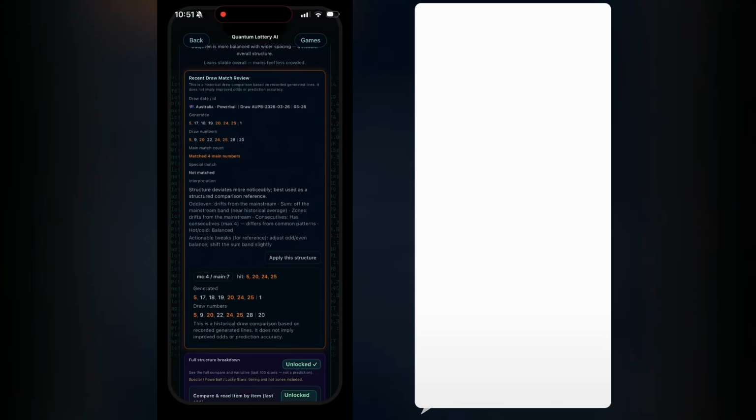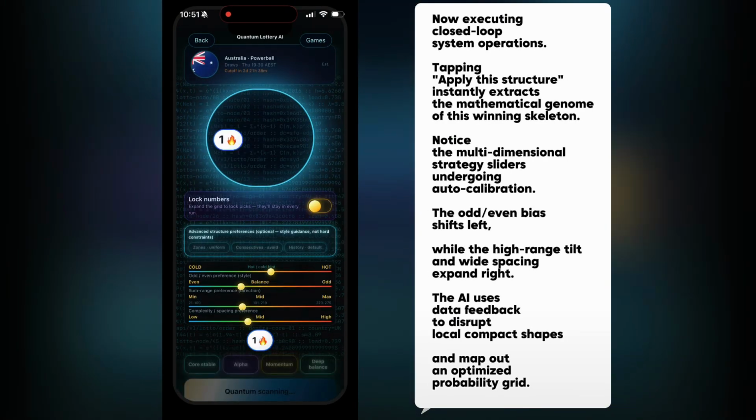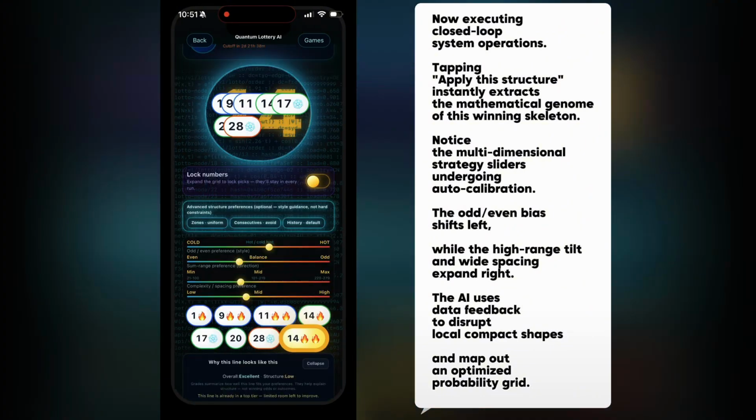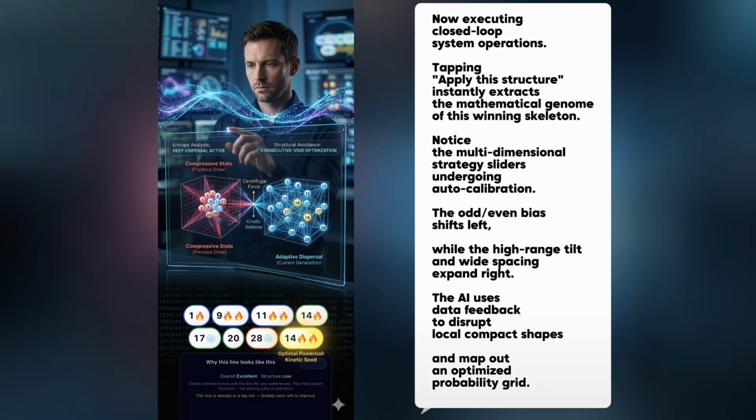Now executing closed-loop system operations. Tapping Apply this structure instantly extracts the mathematical genome of this winning skeleton. Notice the multidimensional strategy sliders undergoing auto-calibration. The odd-even bias shifts left, while the high-range tilt and wide spacing expand right. The AI uses data feedback to disrupt local compact shapes and map out an optimized probability grid.